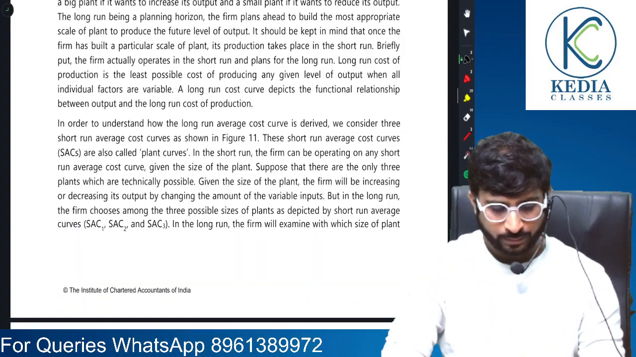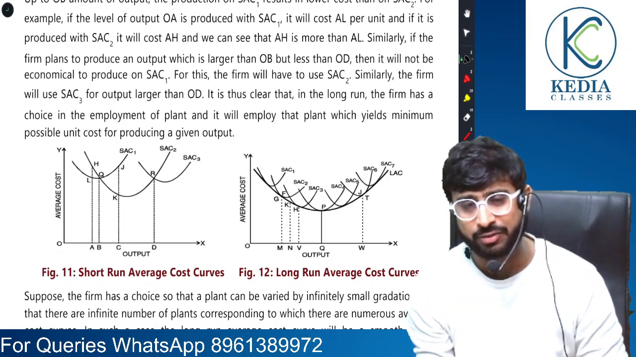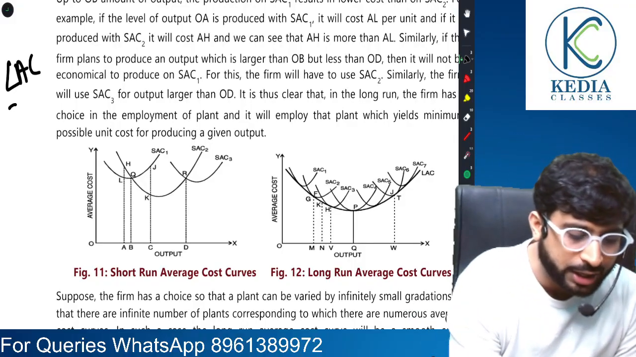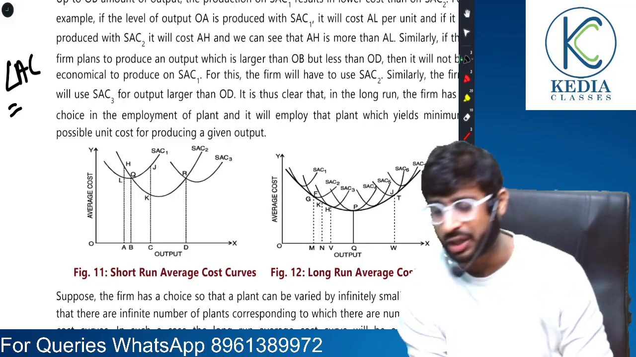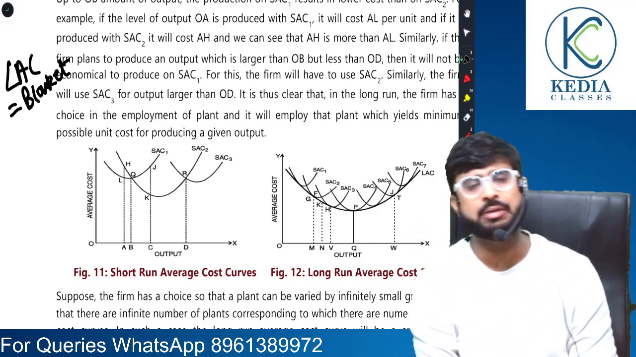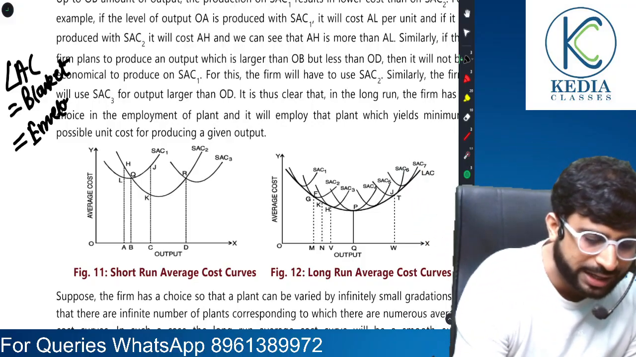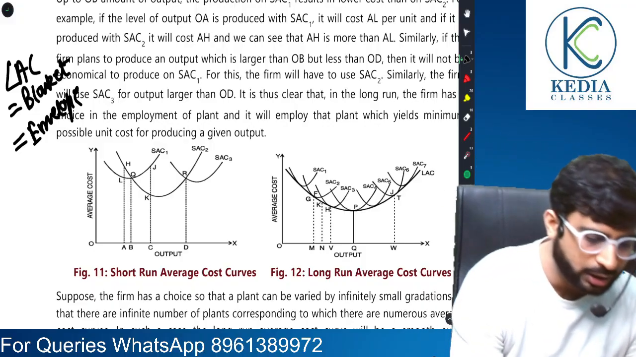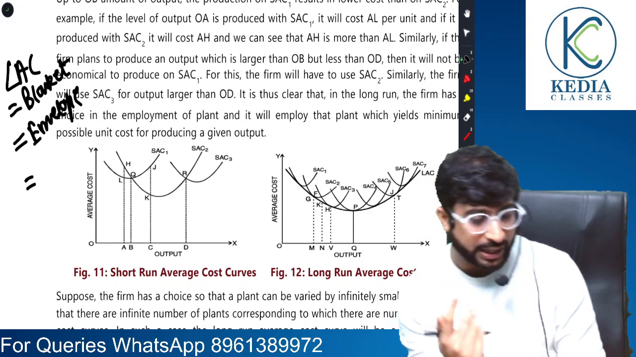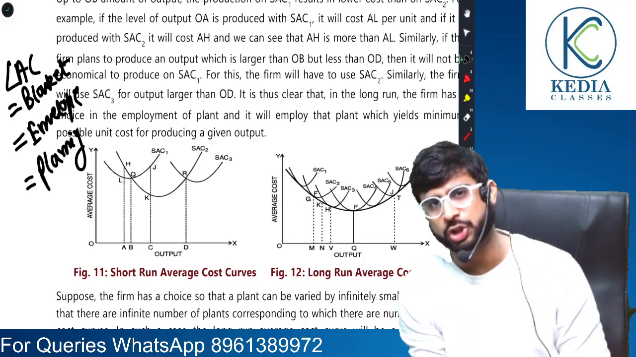Understood? Okay. First of all, let's talk about the different names of the long run average cost curve. This time they gave it in the exam, January 25. Long run average cost is also called by 2 to 3 names. It is called the blanket curve. It is also called the envelope curve. And it is also called the planning curve. These are the 3 names for the long run average cost curve.